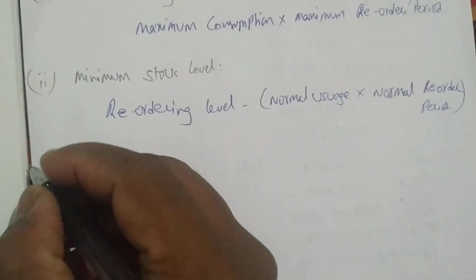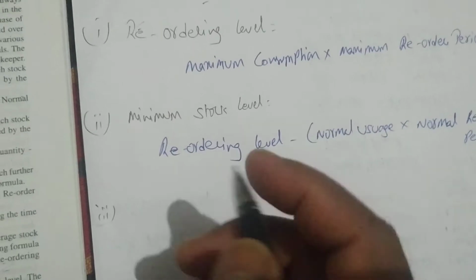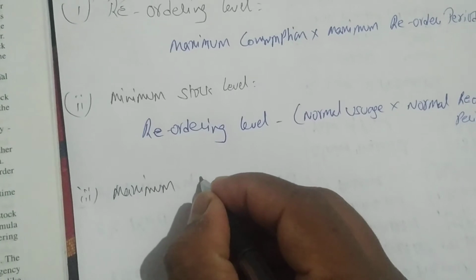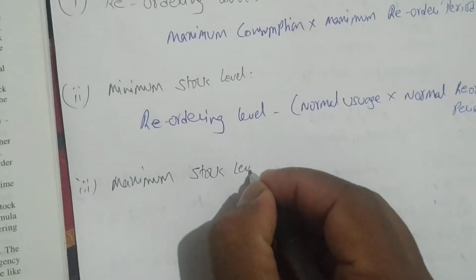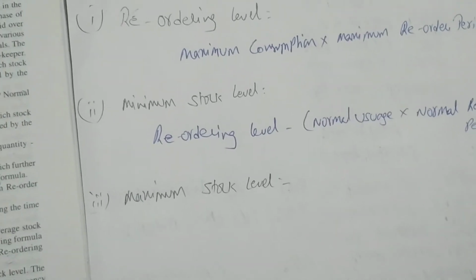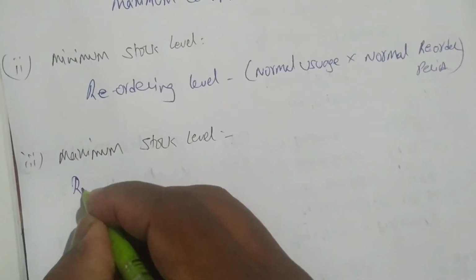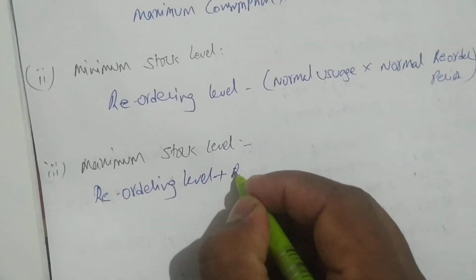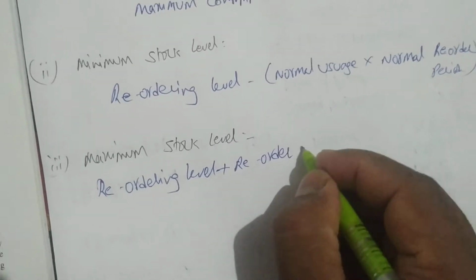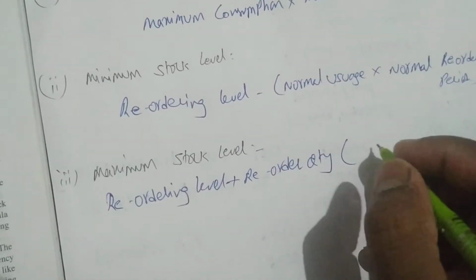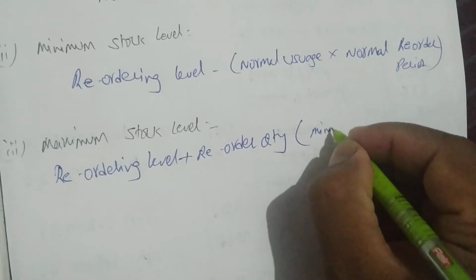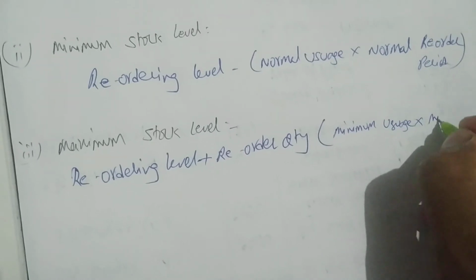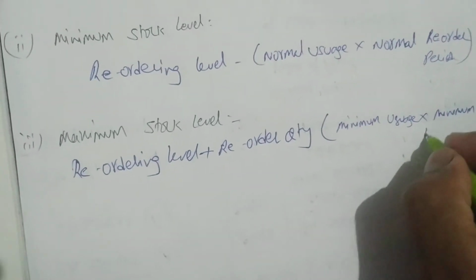Next, third formula: maximum stock level. The maximum stock level formula is reordering level plus reordering quantity, which will be given in the question, in brackets, minus minimum usage, or minimum consumption, into minimum reorder period.